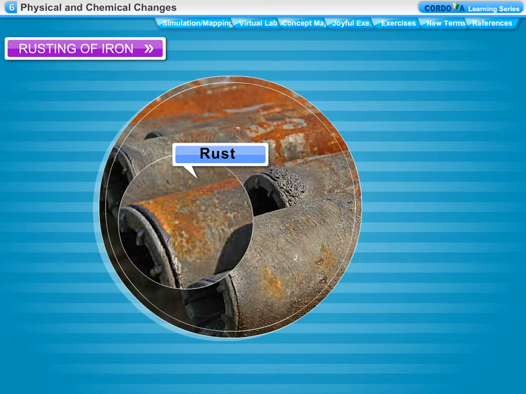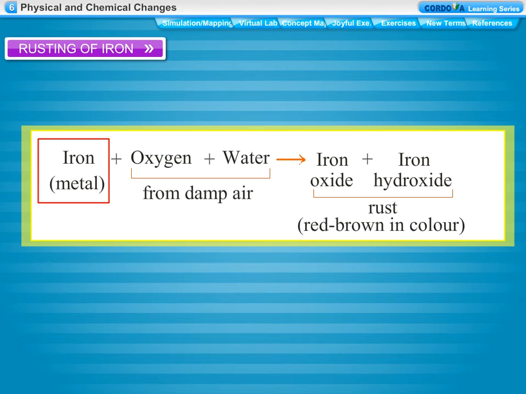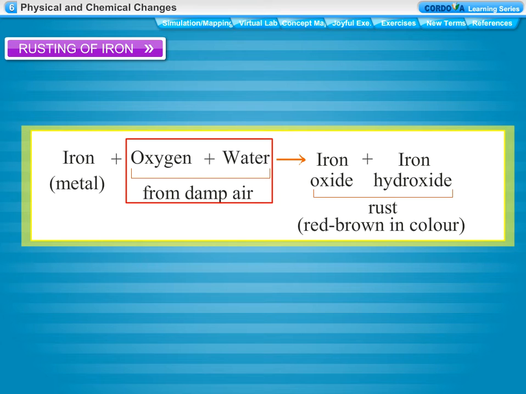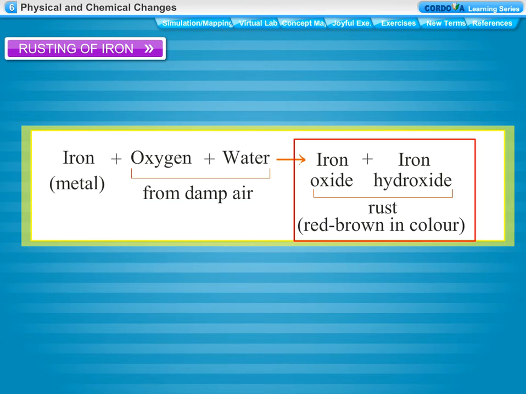This mixture of iron oxide and iron hydroxide is called rust. The process of rusting can be represented by the following equation. Iron metal plus oxygen plus water from damp air gives us iron oxide plus iron hydroxide, rust, red-brown in color.